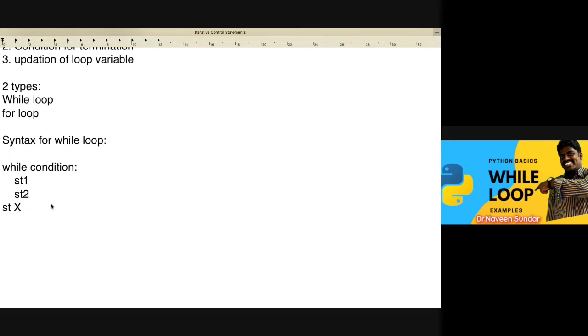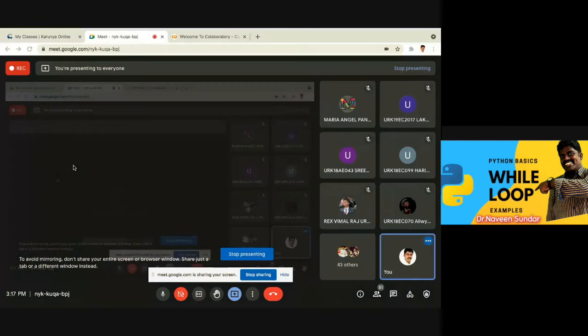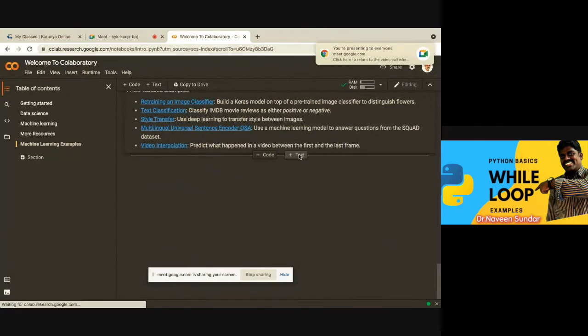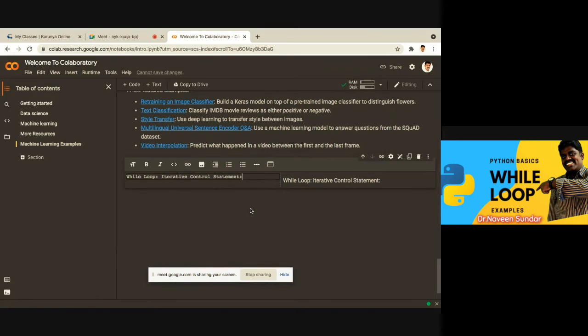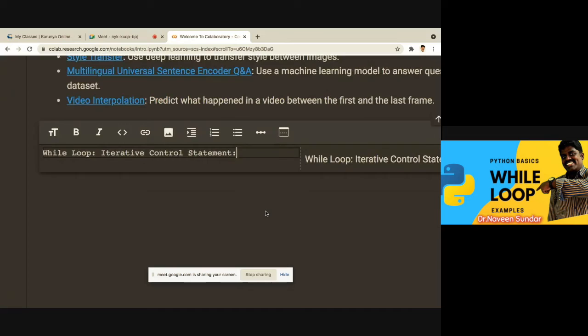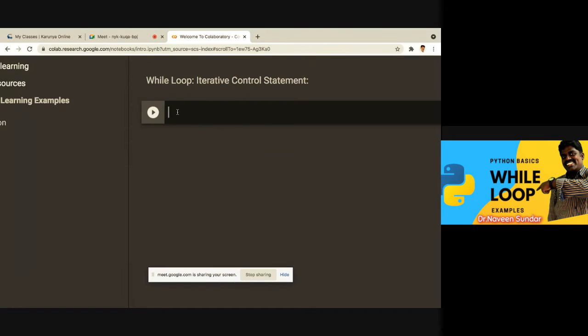So now we will go for the hands-on. While loop. We are doing iterative control statements. Are you able to see the screen? Yes, sir. Okay, very good.